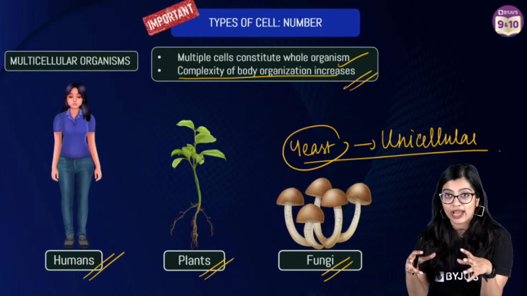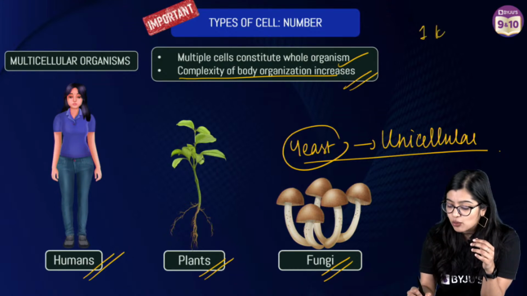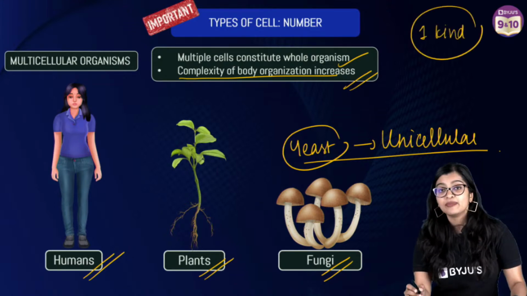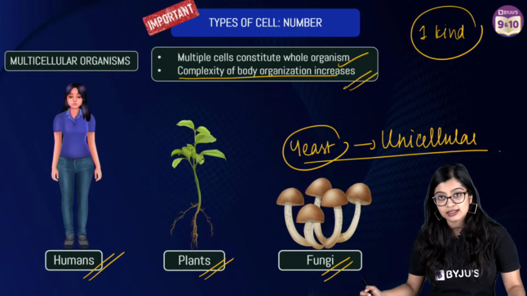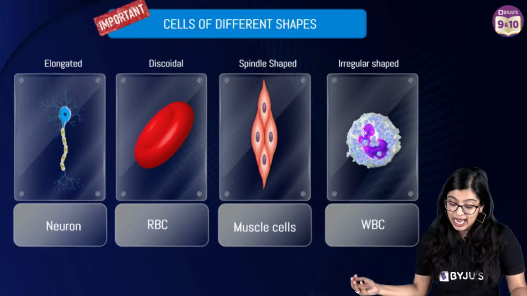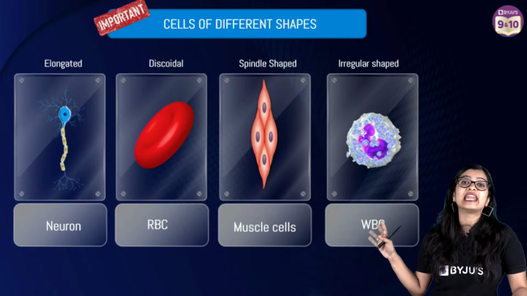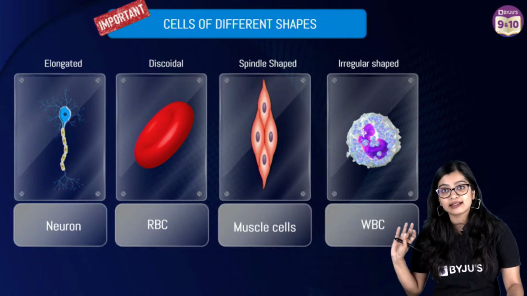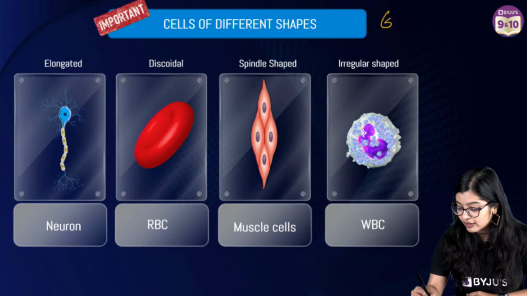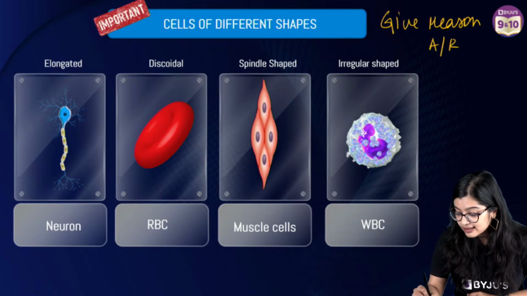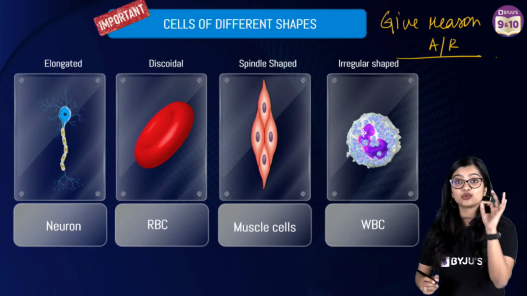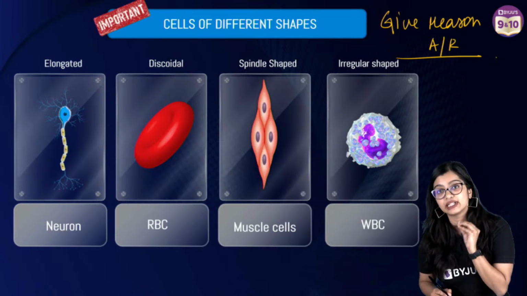In multicellular organisms, you will not find one kind of cells, right? You find different types of cells. Cells that come in different shapes and different sizes. Now, students, this topic is very important. We normally neglect this topic, but normally for give reason or assertion reason, these kind of questions will come, which is based on shape and size of different cells.